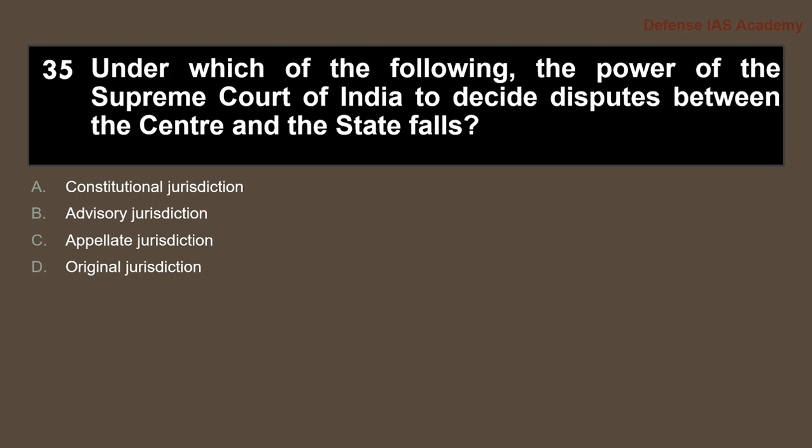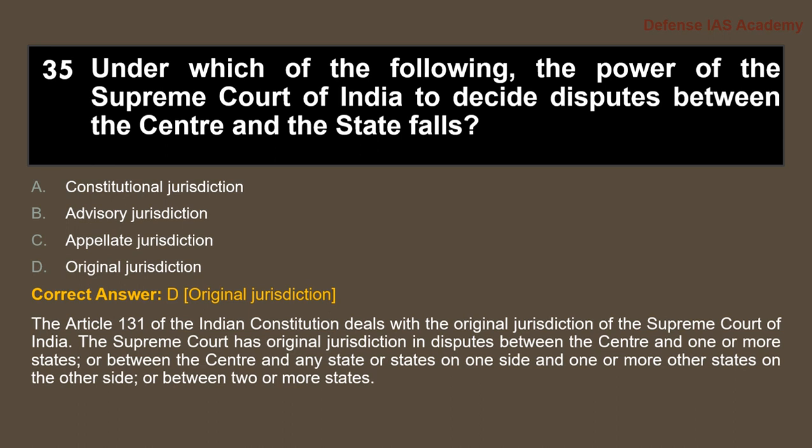Under which of the following does the power of the Supreme Court of India to decide disputes between the center and the state fall? Answer is option D, original jurisdiction. Article 131 of the Indian Constitution deals with the original jurisdiction of the Supreme Court of India. The Supreme Court has original jurisdiction in disputes between the center and one or more states, or between the center and any state or states on one side and one or more other states on the other side, or between two or more states.